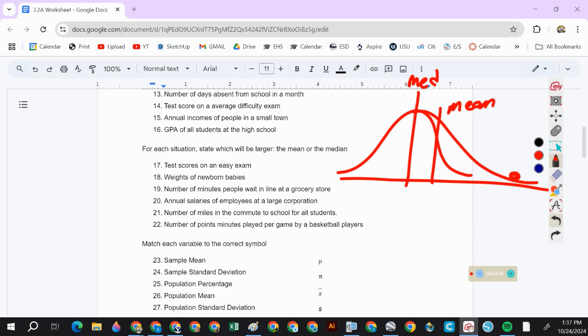A small amount. So way more people go through the checkout with small amounts than large amounts. So large amounts are uncommon. So this is going to be right-tailed. So which is larger, the median or the mean? The mean. Okay? Does this make sense?